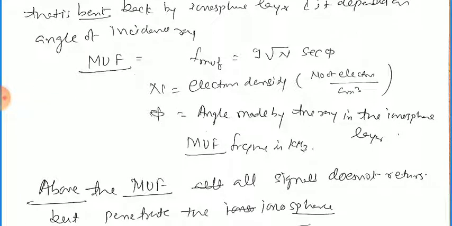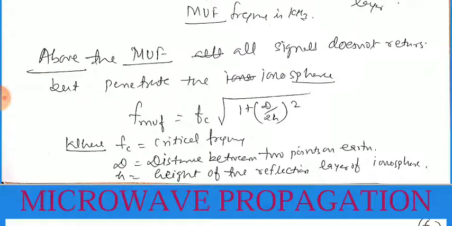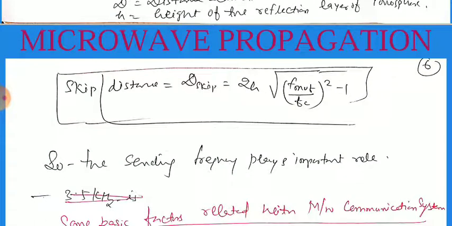Above the MUF, the signal does not return but penetrates the ionosphere, and that MUF is fc root of 1 plus (d by 2h) whole squared. Here fc is the critical frequency, d is the distance between the two points on the earth, transmitter to receiver, and h is the height of the reflection layer of the ionosphere. So the skip distance is 2h root of (MUF by fc) squared minus 1. So the sending frequency plays an important role.